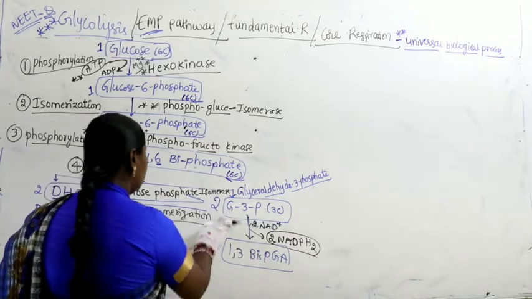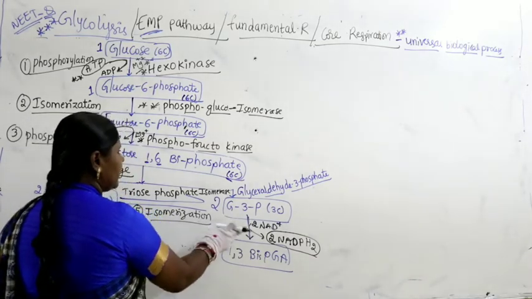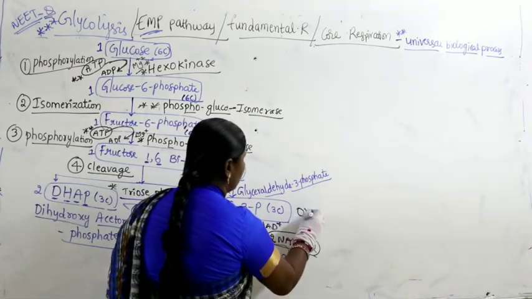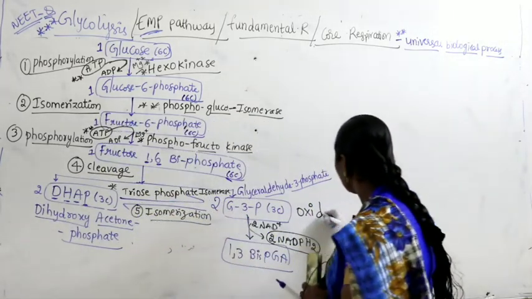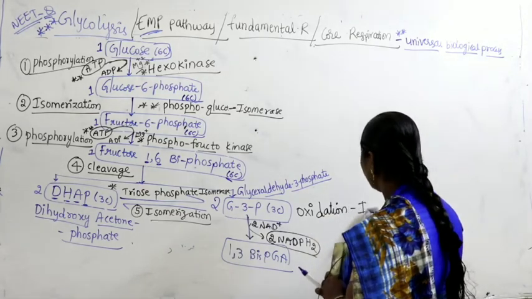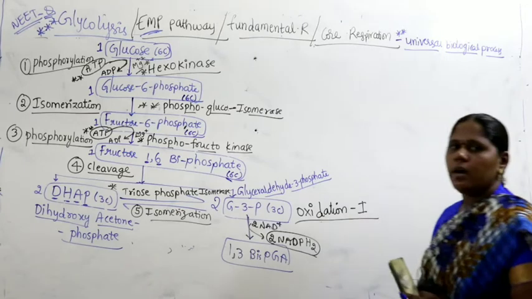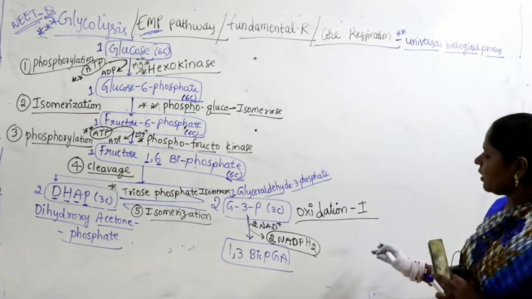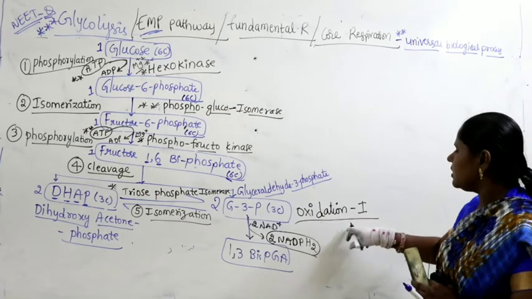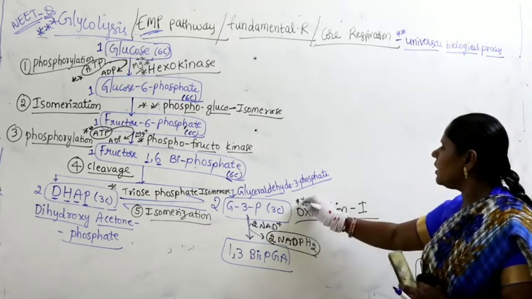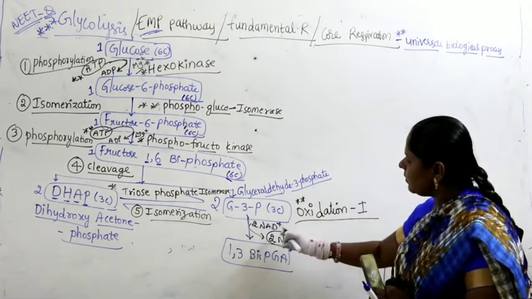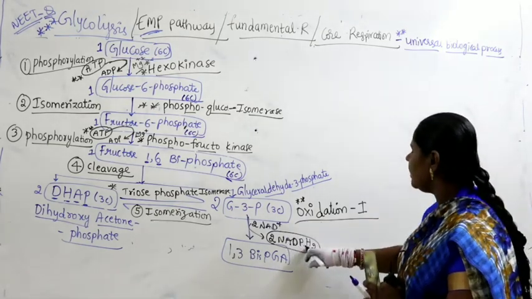Right. Now in this case, as NADPH2 is produced here, the name of the reaction is oxidation 1. This is called oxidation 1. And this is very important. Why? Because here oxidation 1 is taking place. Oxidation 1 itself is called intramolecular shift. Now in this case NAD plus is getting reduced into NADPH2.